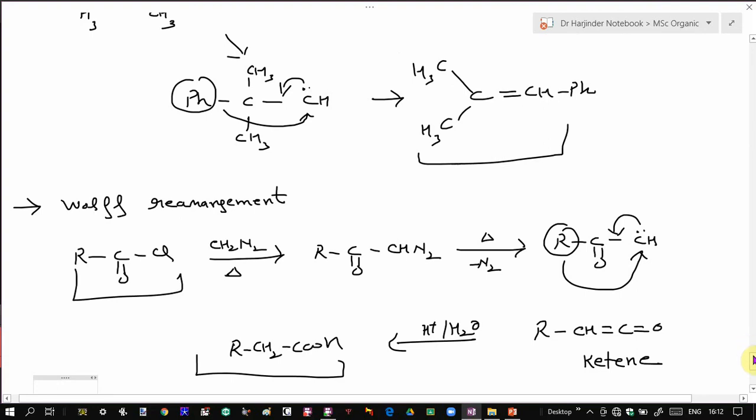And the most important reactions are insertion, rearrangement, and especially addition reactions of these carbenes to alkenes. And the addition reaction of these carbenes to alkene depends upon whether addition of singlet carbene or triplet carbene takes place. In case of singlet carbene, addition is stereospecific. In case of triplet carbene, it is non-stereospecific.